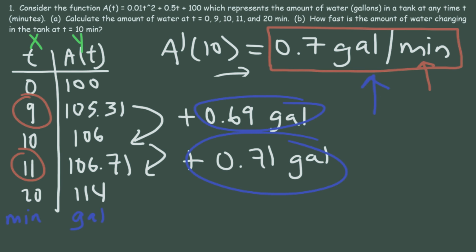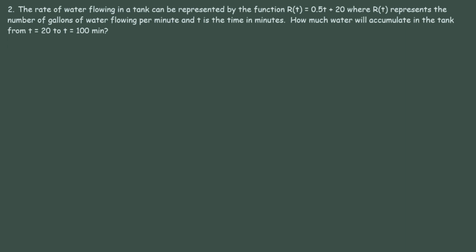And so hopefully this example illustrates how derivatives can be used to calculate an instantaneous rate of change. It can tell you how fast something is changing per unit of time. Now let's work on this problem. The rate of water flowing in a tank can be represented by the function r of t, which is equal to 0.5t plus 20, where r of t represents the number of gallons of water flowing per minute, and t is the time in minutes. So here's the question. How much water will accumulate in the tank from t equals 20 to t equals 100 minutes?